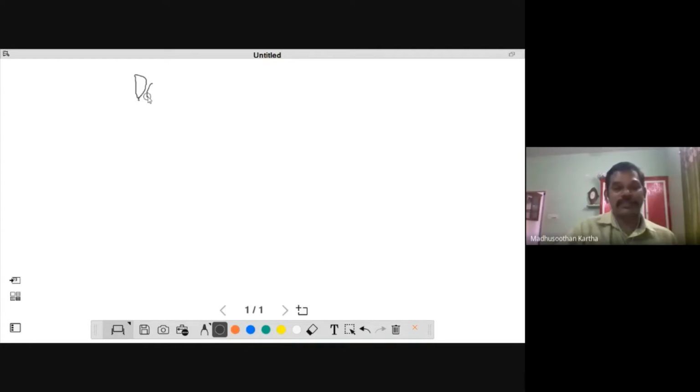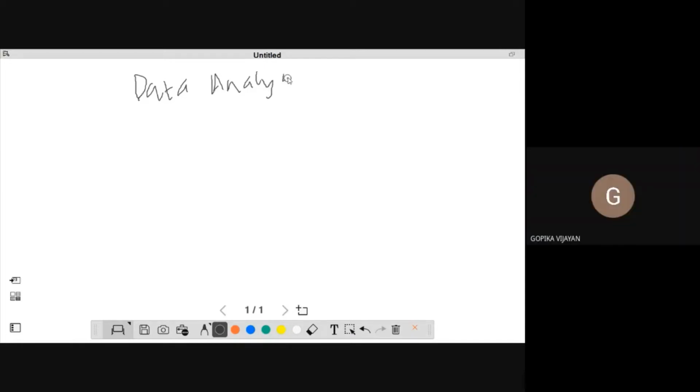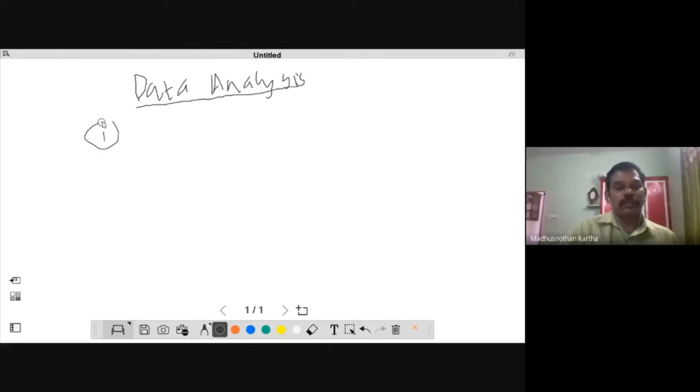Data analysis. The head is data analysis. So what are the shortcuts or approaches to be taken by a candidate to solve a topic like data analysis? What are the strategies to be taken while solving data analysis?